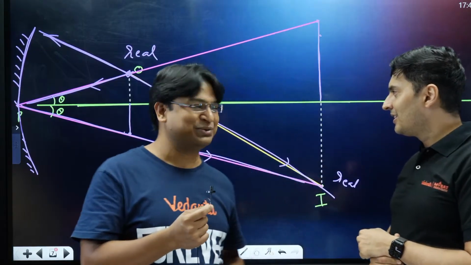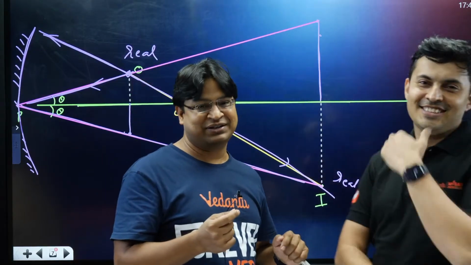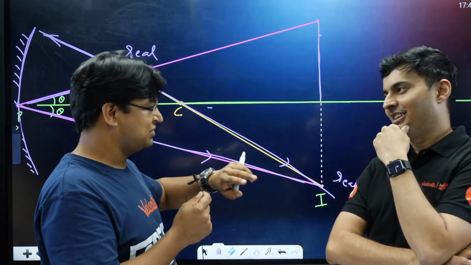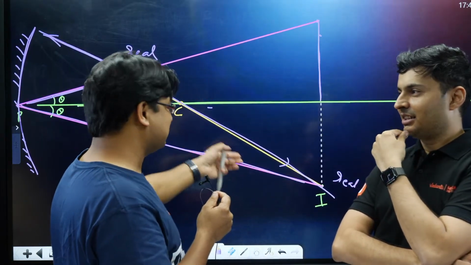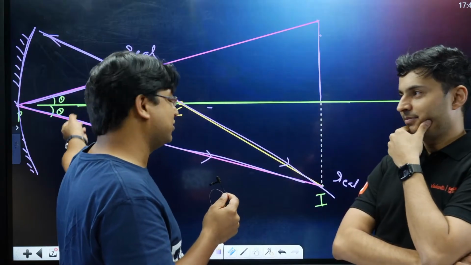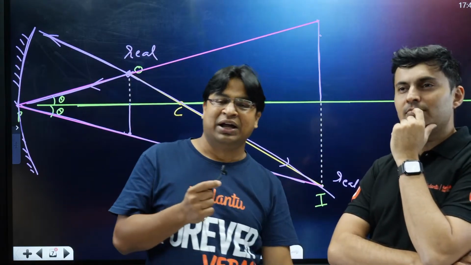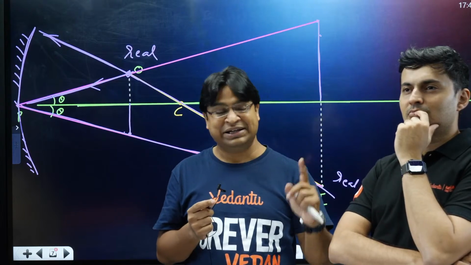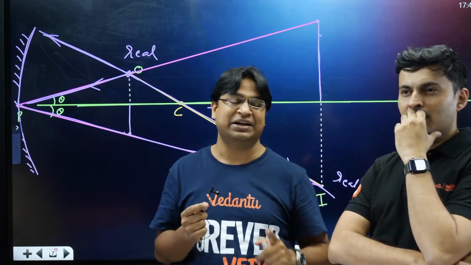This is an amazing thing to do. Again, most of the teachers would say that it is not possible. I have seen this. Most of the teachers will say that this object and this image you will get with the concave mirror only, there's no other possibility. But let me tell you that I'll answer this, guys. The answer is yes. It's a permanent yes.